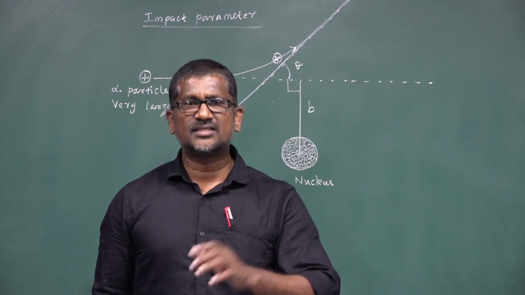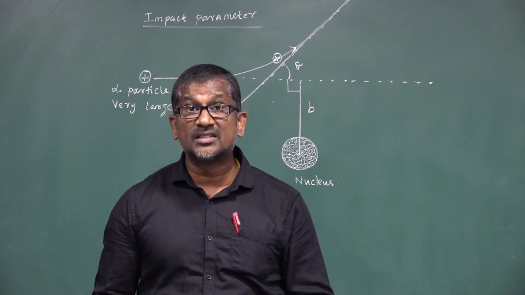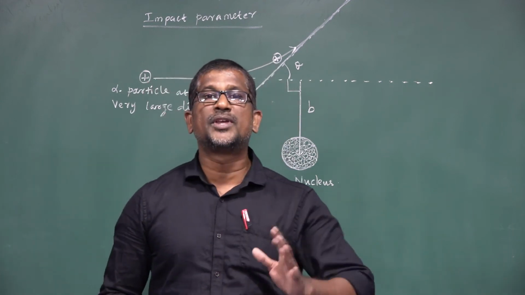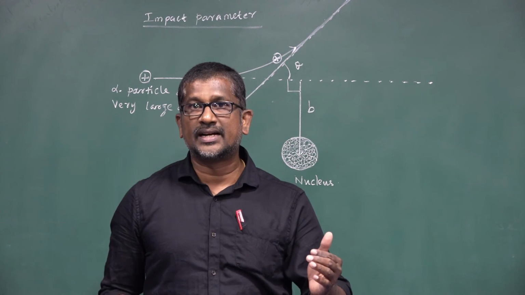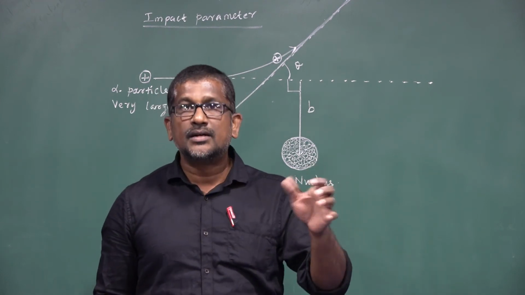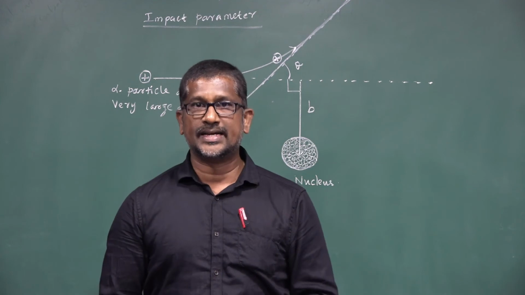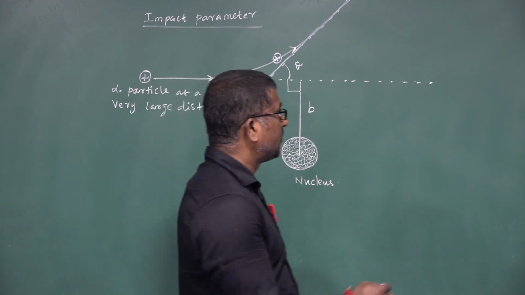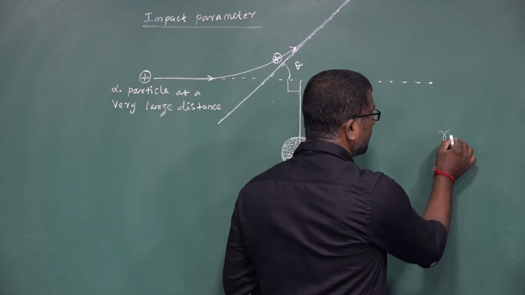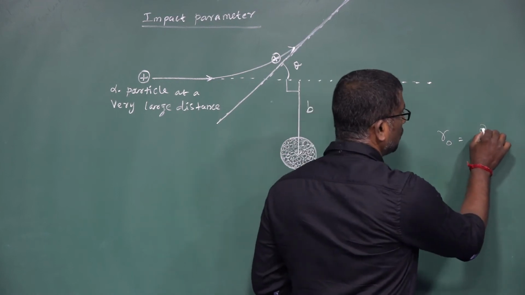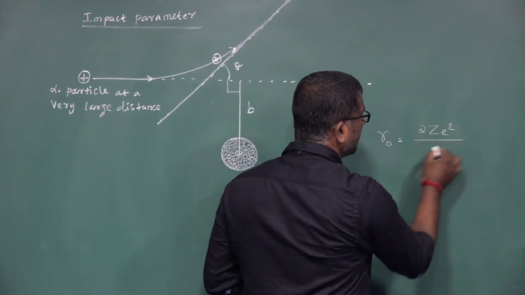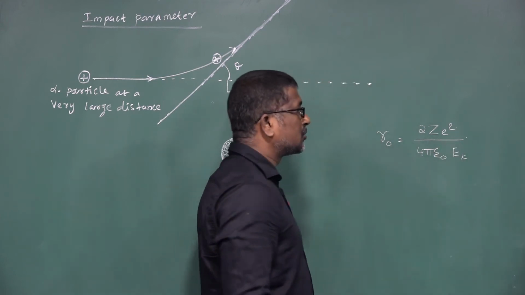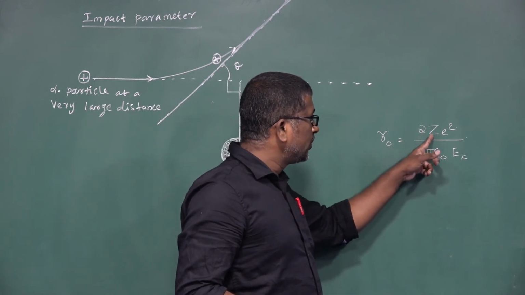Next, distance of closest approach. What is meant by distance of closest approach? It is the minimum distance between the center of the nucleus and the alpha particle just before it gets reflected through an angle of 180 degrees. The distance of closest approach is given by R0 is equal to 2Z e square divided by 4 pi epsilon naught Ek.